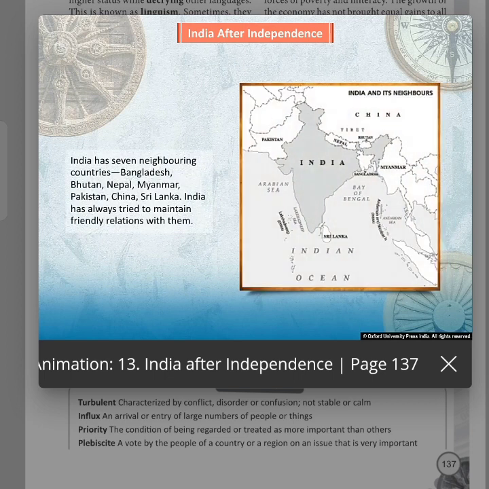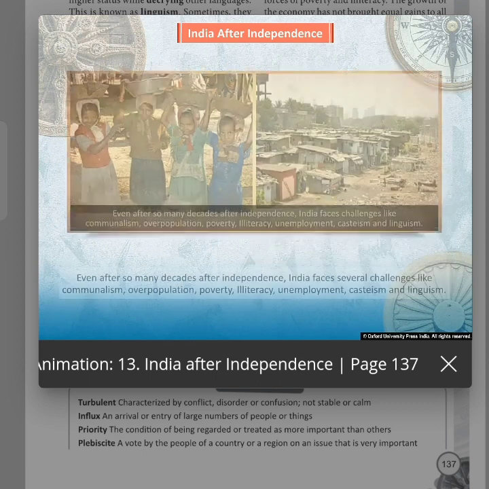India has 7 neighboring countries: Bangladesh, Bhutan, Nepal, Myanmar, Pakistan, China, Sri Lanka. India has always tried to maintain friendly relations with them.